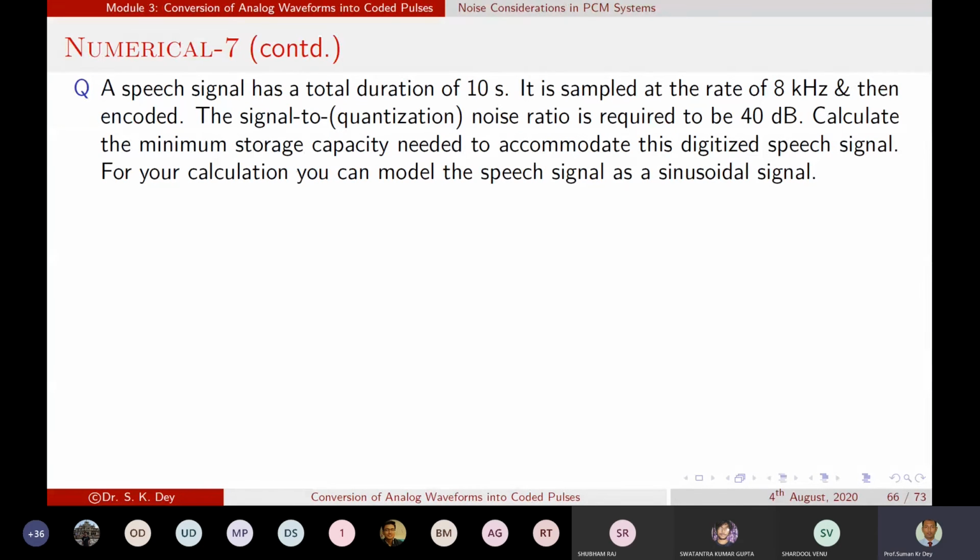Calculate the minimum storage capacity needed to accommodate the digitalized speech signal. For your calculation, you can model the speech signal as a sinusoidal signal. So actually the time duration of the speech signal is 10 seconds, and since we don't have any such speech signal, we are considering the speech signal as a sinusoidal signal. Okay. So now tell me how to calculate this.